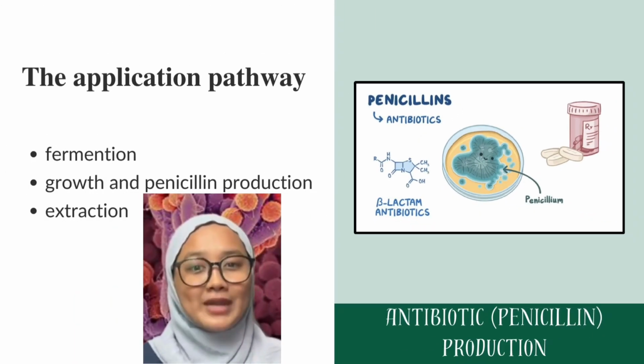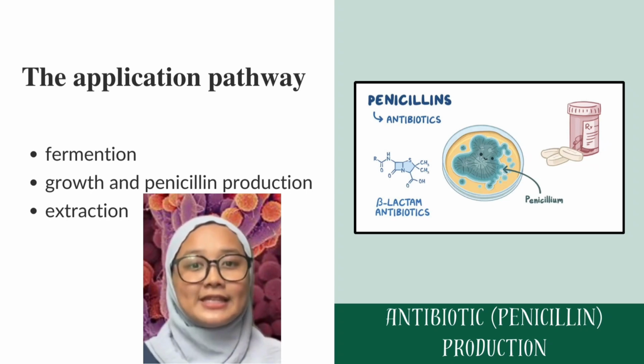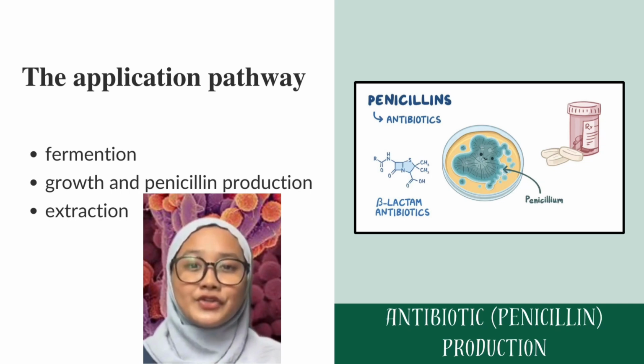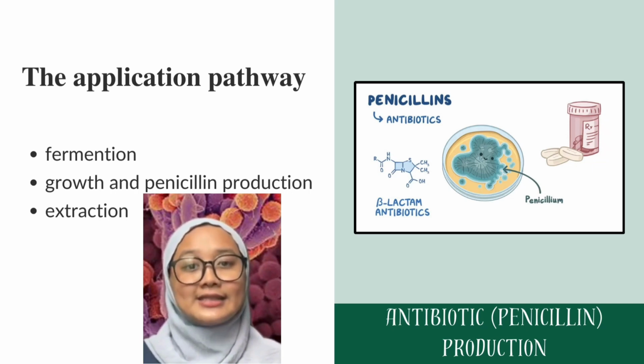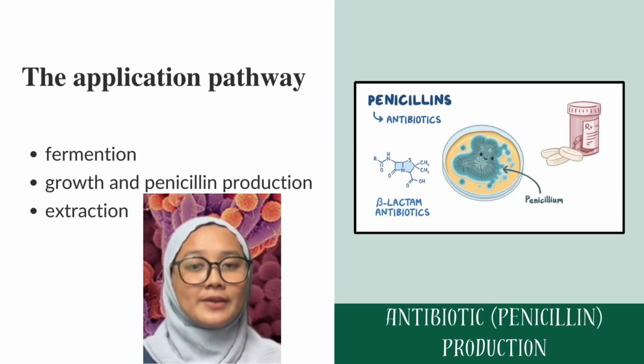The production of penicillin involves several stages. First is fermentation. Penicillium fungi are cultured in a suitable medium, often containing nutrients like sugar, salt, and other essential compounds required for growth. The second one is growth and penicillin production. During the growth phase, the fungi produce penicillin as a secondary metabolite. The fungus secretes penicillin into the surrounding medium.